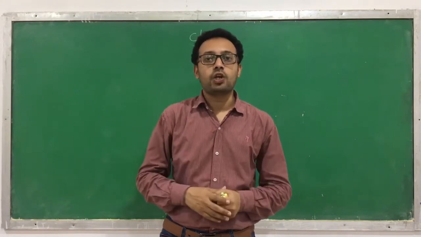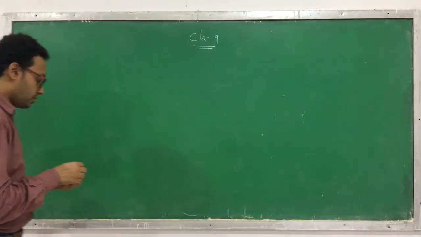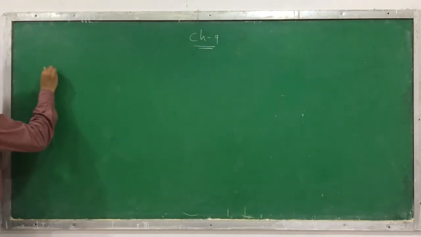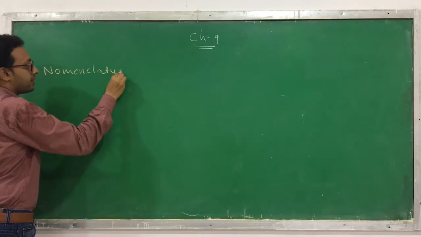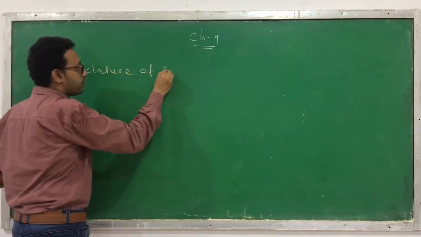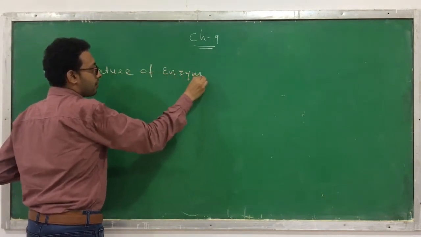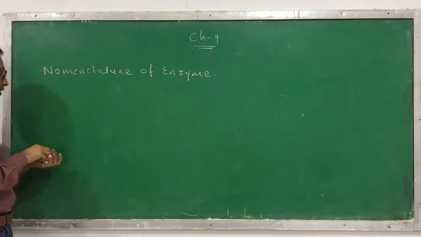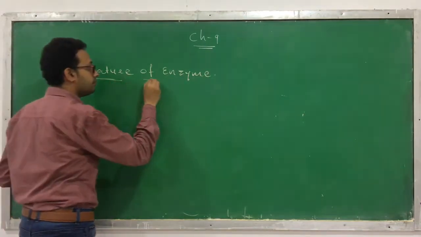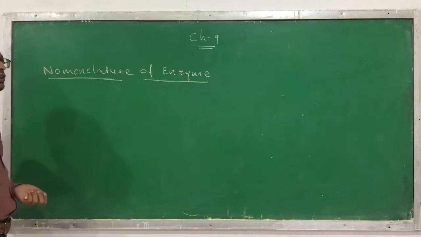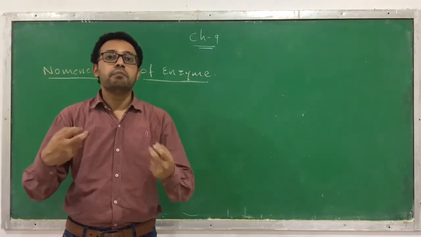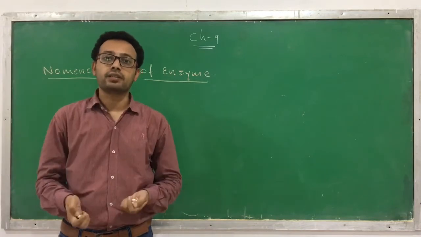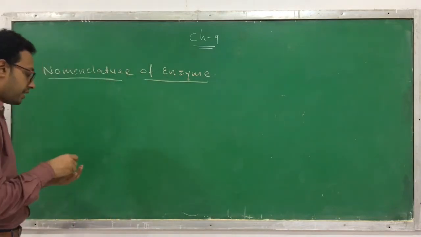So let's start with the nomenclature of an enzyme. Nomenclature means naming: how the enzymes are going to be named. Initially, these enzymes were given a name based on the scientist who discovered them, and they gave their own names.